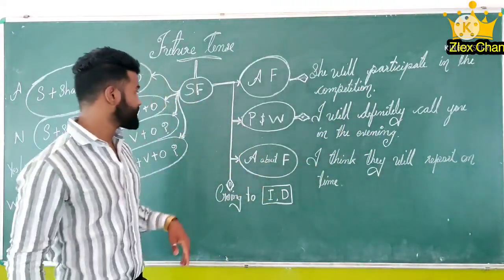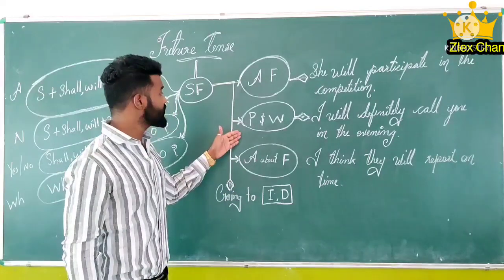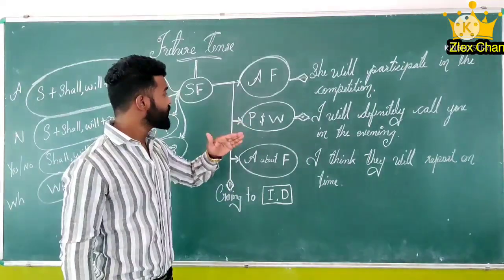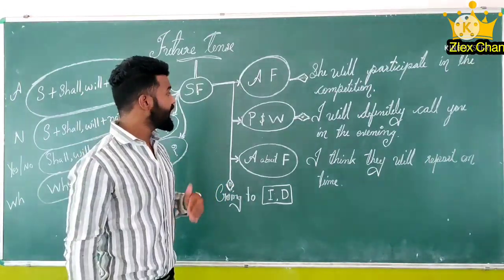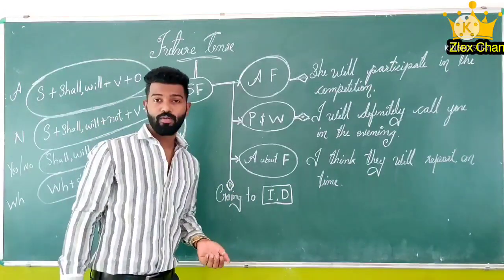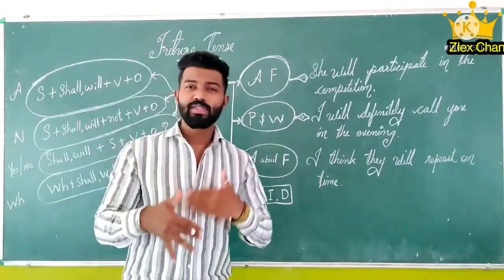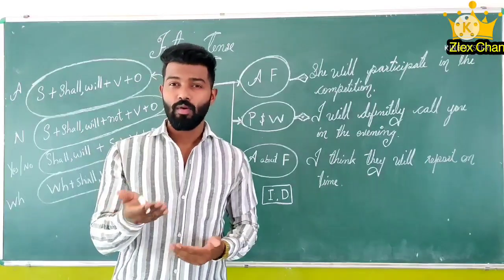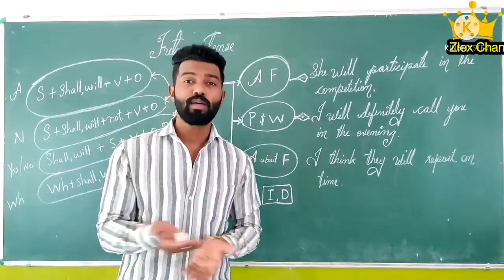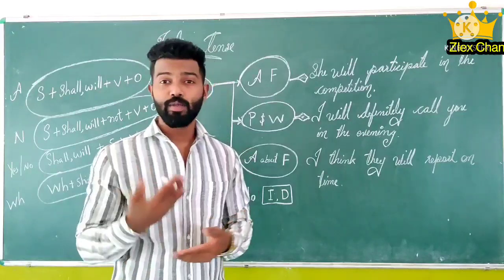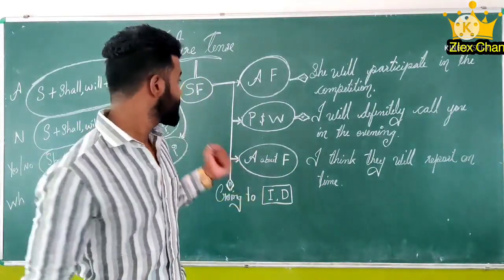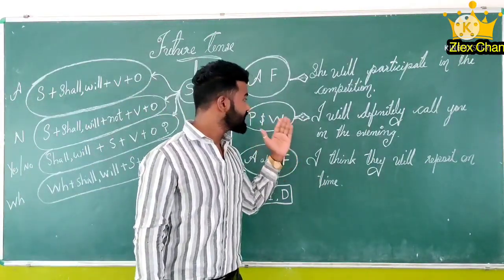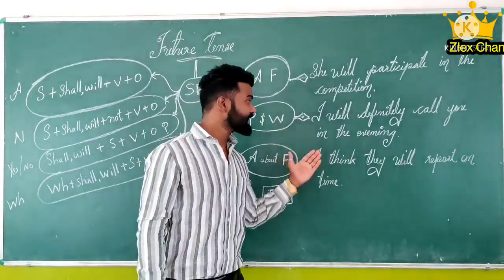Then second, the usage is promise and willingness. In the future, we are giving promises or we are willing to do something. That time also we can use simple future. Example, I will definitely call you in the evening.